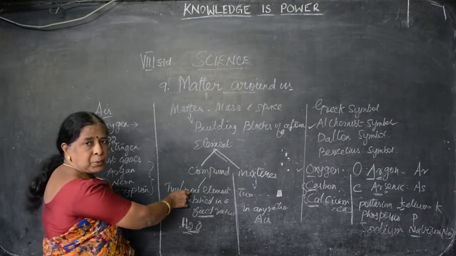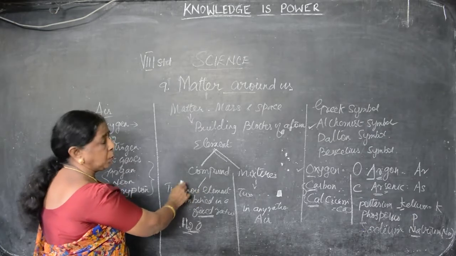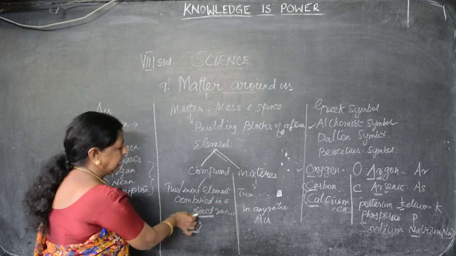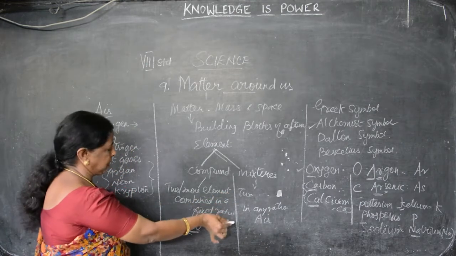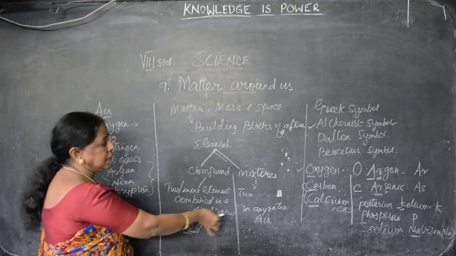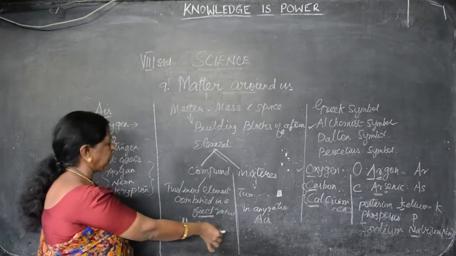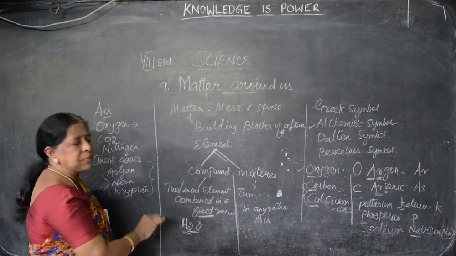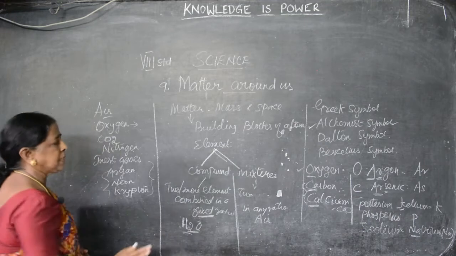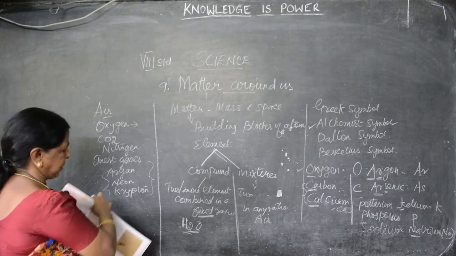A compound is made up of more than one element, in a fixed ratio. A mixture is made up of more than one element, in any ratio. In a compound, the physical and chemical properties change entirely. In a mixture, the properties are not changed; they retain their properties. A compound cannot be separated by simple methods; a mixture can be separated by simple methods. These are the differences between compounds and mixtures.